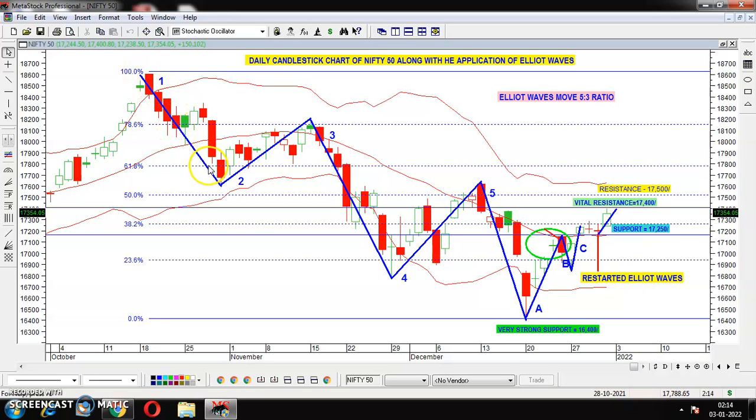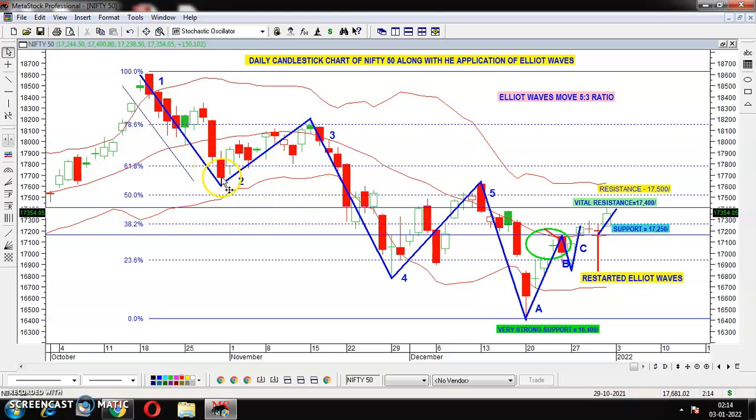How has this been plotted? You just have to go to this trend line, click over here, and then drag this way, right? This is the way I have plotted these Elliott waves, correct? So these are the first wave. And always remember that the third wave should be greater than the first wave. You see that the third wave is greater than the first wave, and the second wave should be lesser than the first wave. You see, the second wave is lesser than the first wave. So this is the way Elliott waves move.